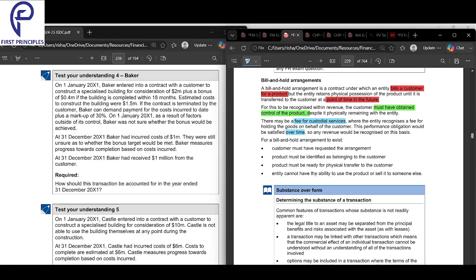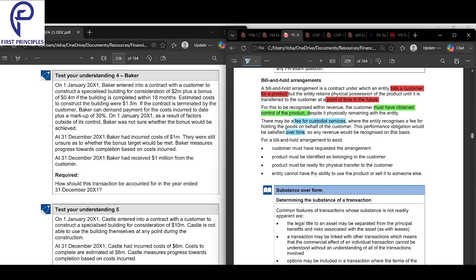When you get a car and you get a servicing of the car both together, the car is at a point in time. Immediately the car is delivered. But the service is over time. That is the meaning of at a point in time and over time. At a point in time means immediately. Over time means over a period of time.